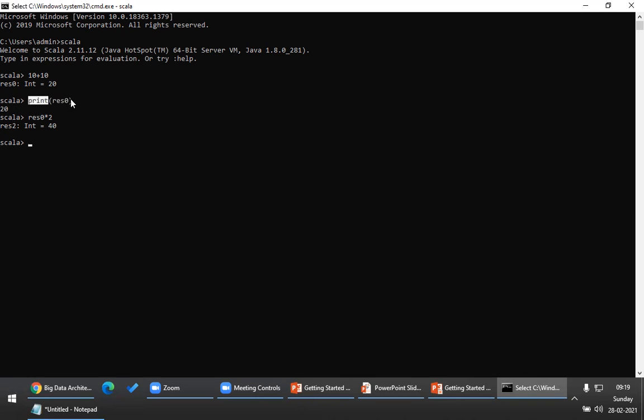This also will be stored in a variable like res0, but it will be an auto incremental value. For example, if I execute this again, can you see this res2 became res3? Again, if I execute, it will be stored in res4. So it will be an auto increment. But you have to understand one important thing: this is a Scala REPL where I can read, evaluate, print, and loop, right? Any questions here, guys, before I proceed?